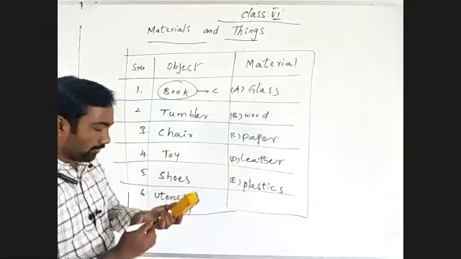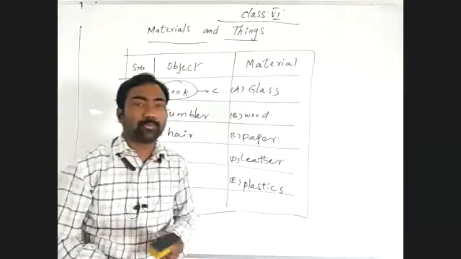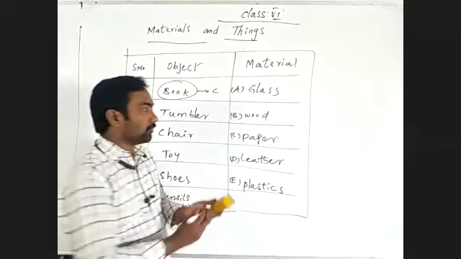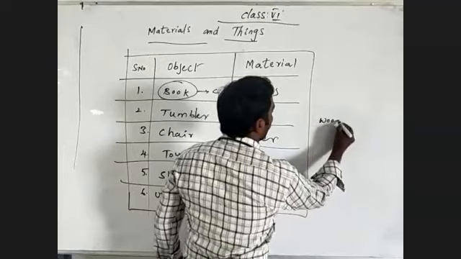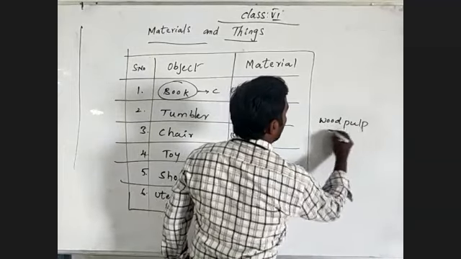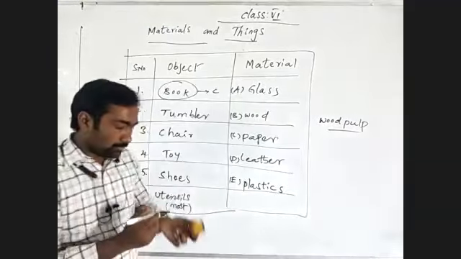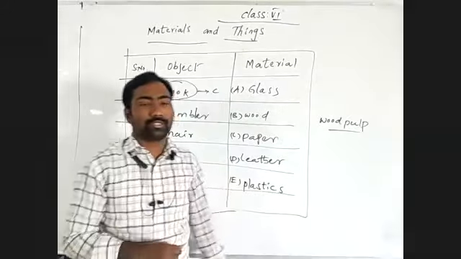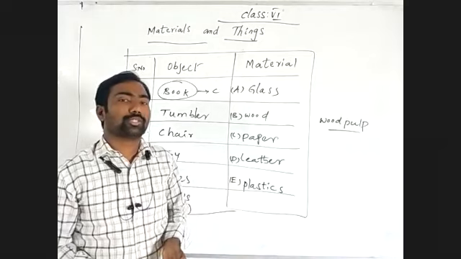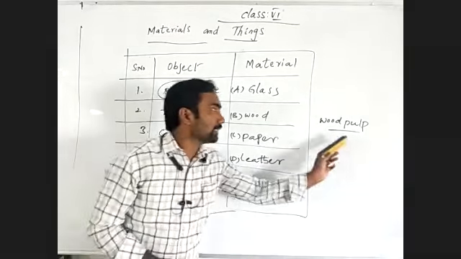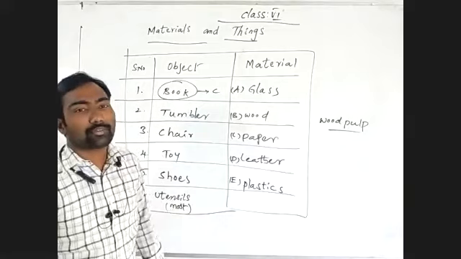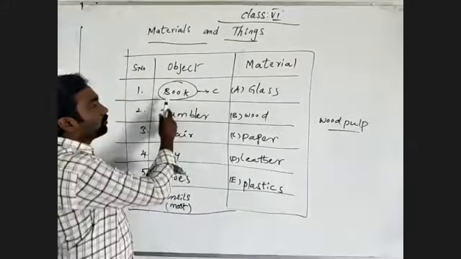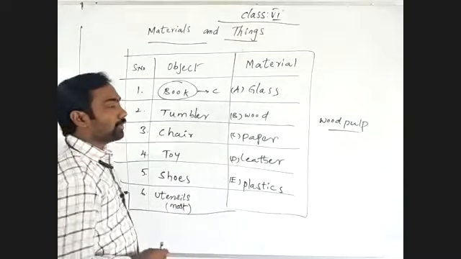Paper is prepared from where? The wood pulp. Wood pulp from the plant. Wood pulp is one type of substance, and this wood pulp consists of cellulose. That is a part present in wood pulp, collected from plants or trees. So a book is made up of paper.